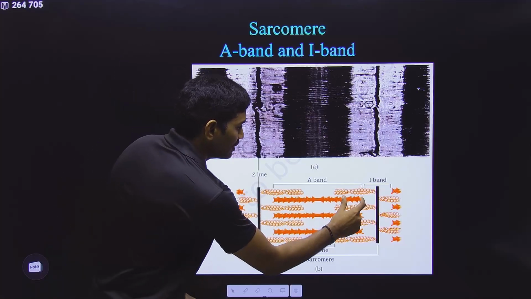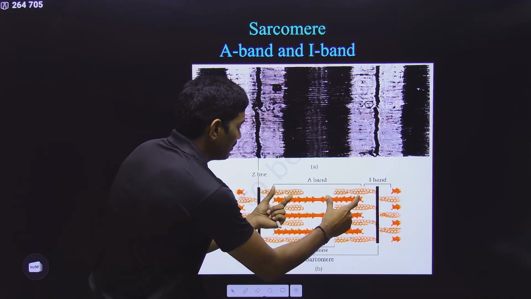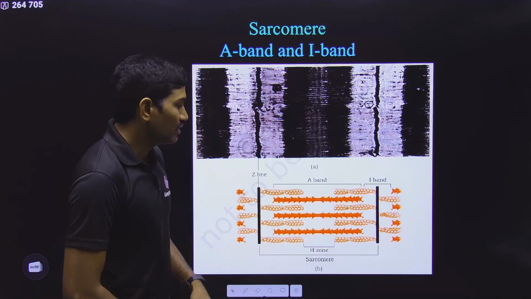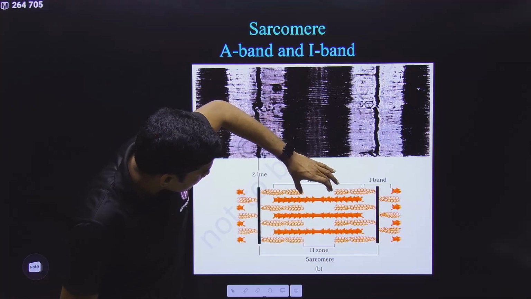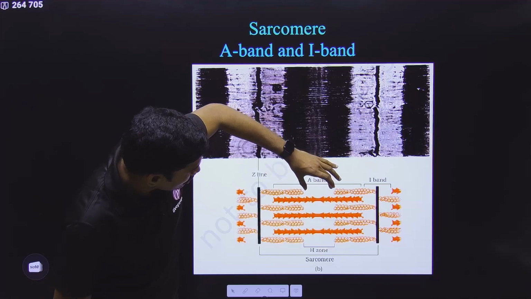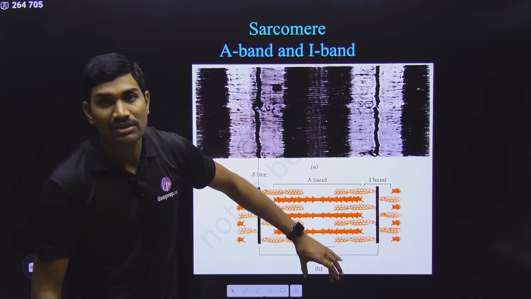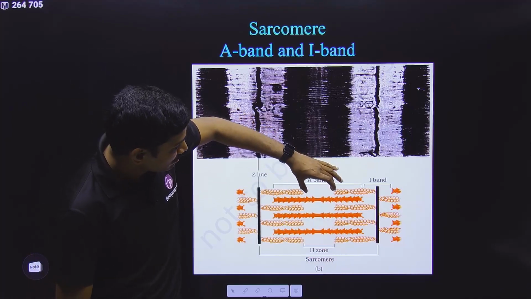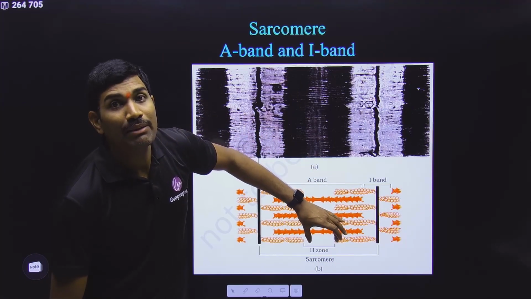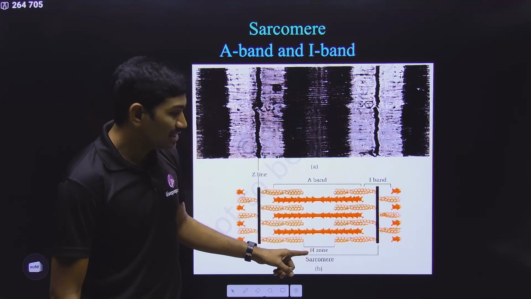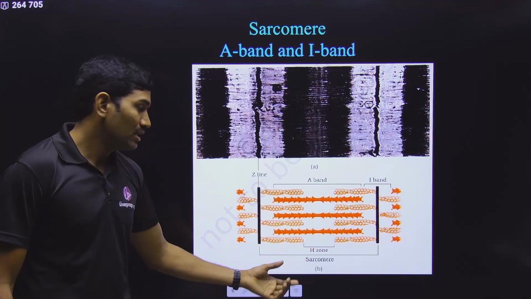Generally the ends of thick filaments, they are actually overlapped with thin filaments, so that the central portion of this thick filament is not overlapped with the thin filaments. Understood or not? The portion of the thick filaments that is not overlapped with thin filaments is called the H zone, Hansen's zone, H zone.